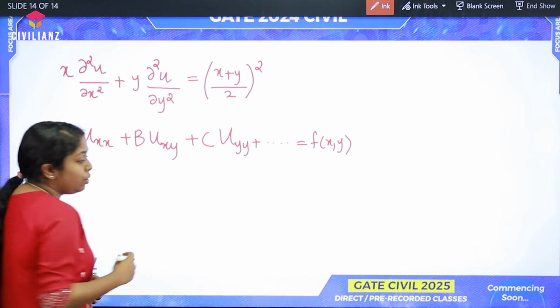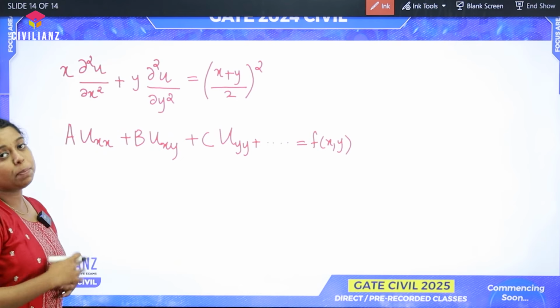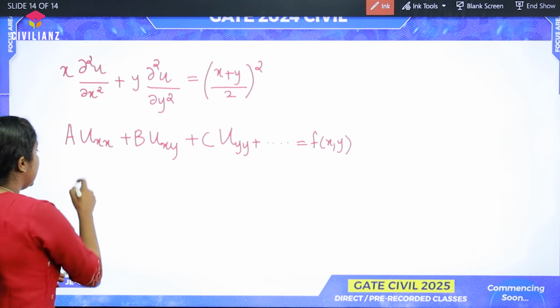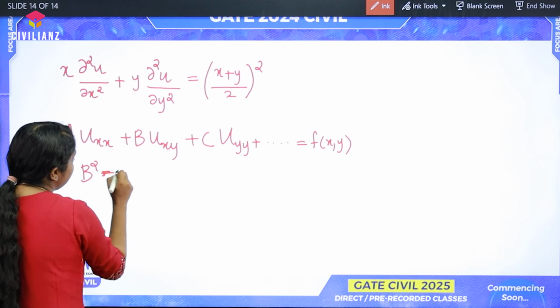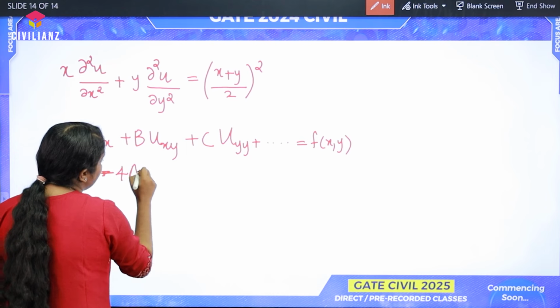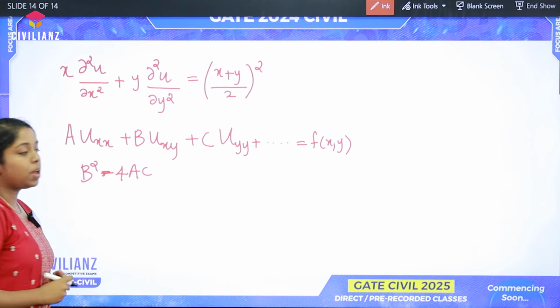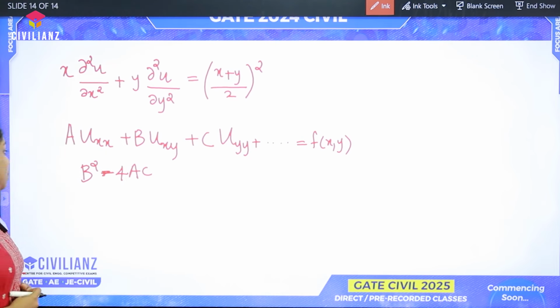The condition for whether the equation is hyperbolic, parabolic or elliptical is b square minus 4ac. We need to find out the term b square minus 4ac. The value of b square minus 4ac determines the type.